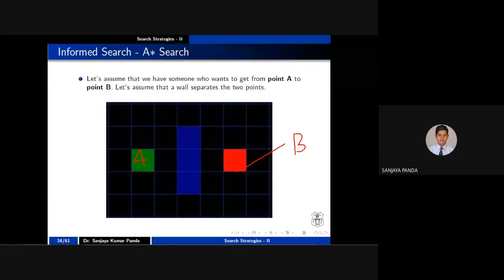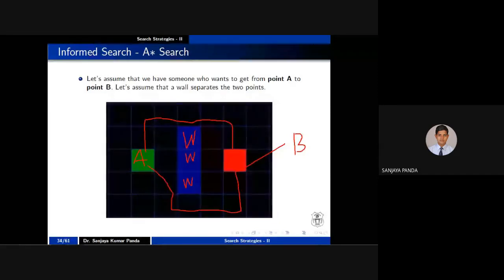Okay, and there is a wall. This is the wall, right? So what is the meaning of the wall? You cannot bypass this wall. You can go in any direction, like this. Suppose somebody goes like this, it is okay, but you should not go like this because there is a wall, right?